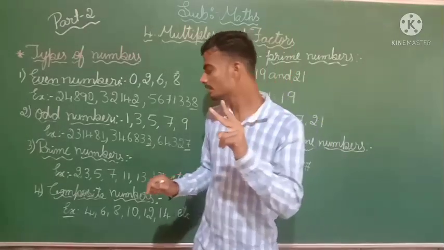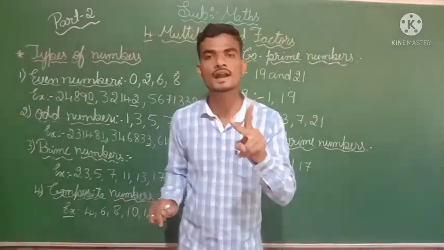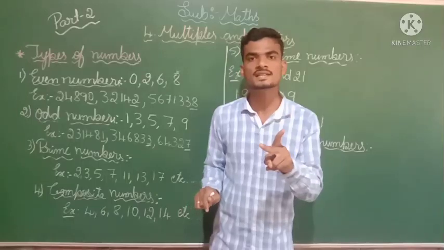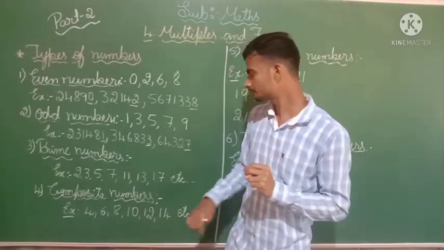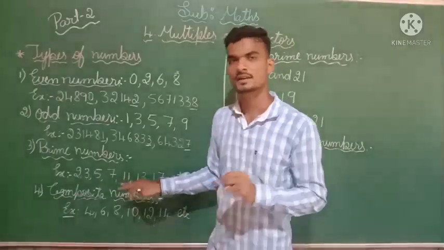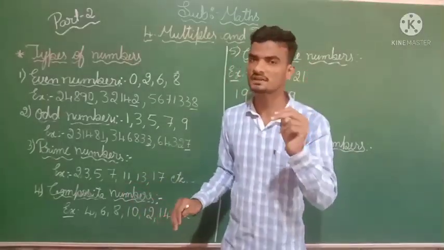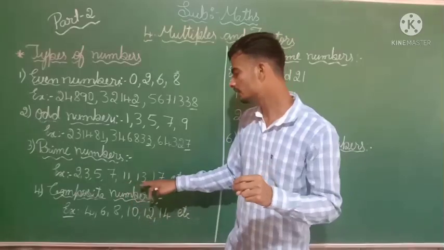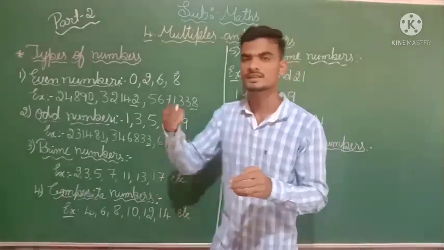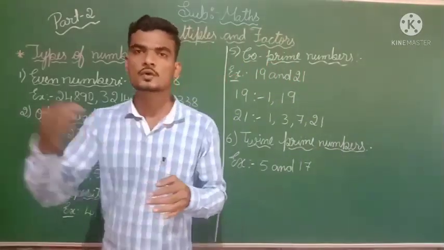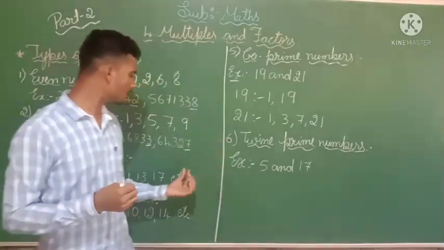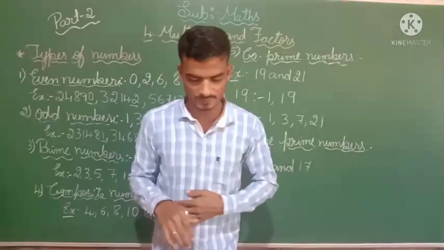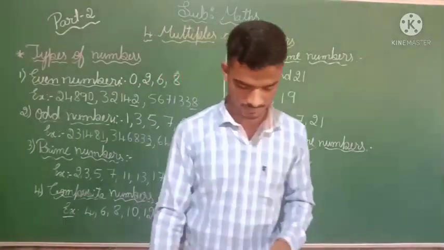Only the number which has 2 factors, that number itself we call a prime number. Okay. Then 11. 11 also has only 2 factors. Okay, 11, 13, 17, etc. In this way you can find so many prime numbers. Okay. So I hope all of you have understood prime numbers.